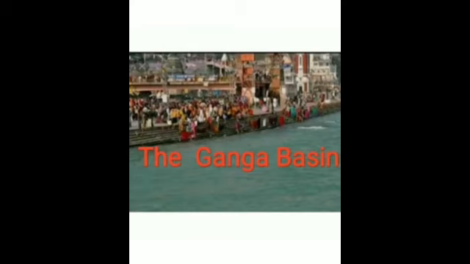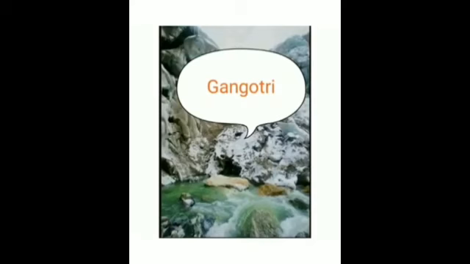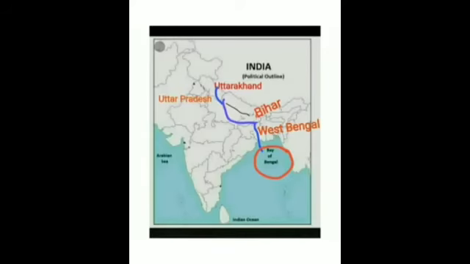Now I am going to tell you about the next basin, that is the Ganga basin. The Ganga river originates from the Gangotri glacier, which is located in the Himalayas. It flows through Uttarakhand, Bihar, West Bengal and falls into the Bay of Bengal. One branch is known as Hooghly, and in the other branch it enters Bangladesh, where it is known as Padma.